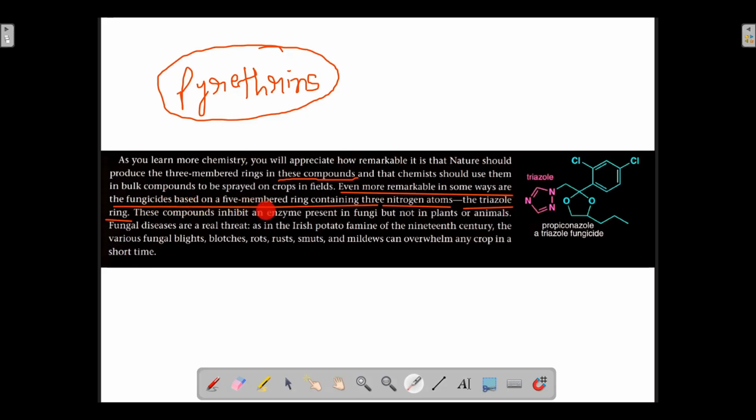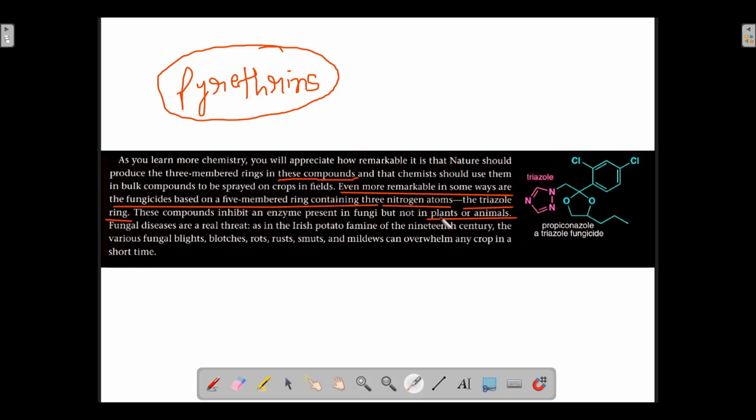These compounds inhibit an enzyme present in fungi but not in animals or plants. So when we spray propiconazole on the crops, the enzyme present in fungi gets inhibited, because of which fungal growth is prevented.